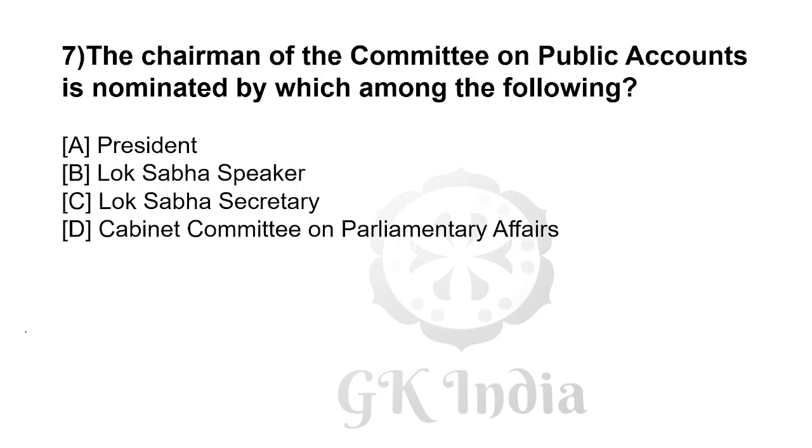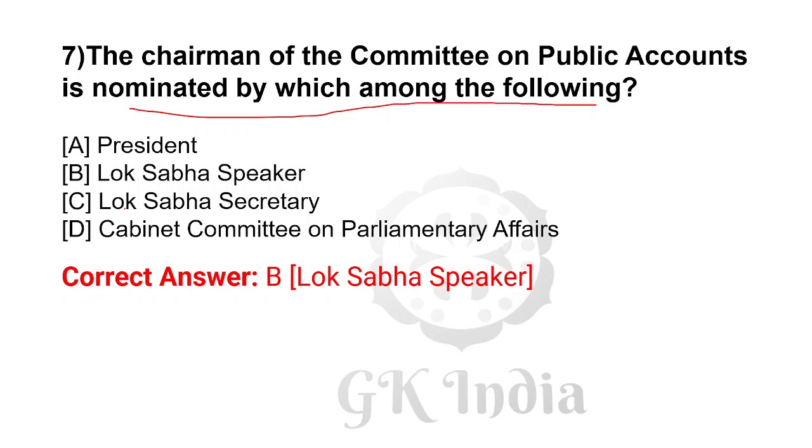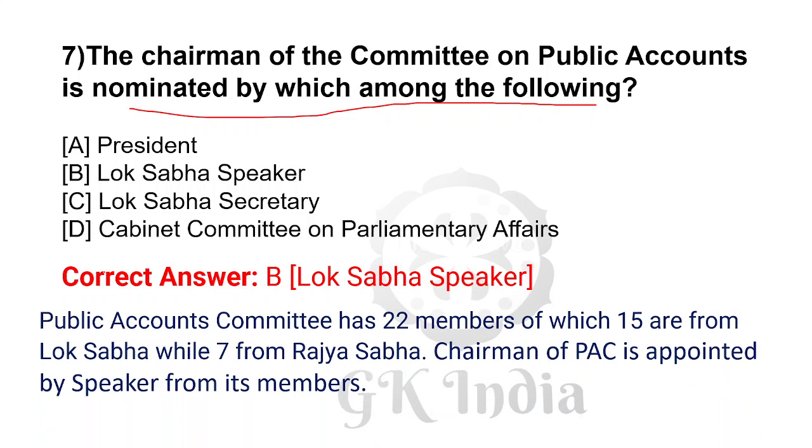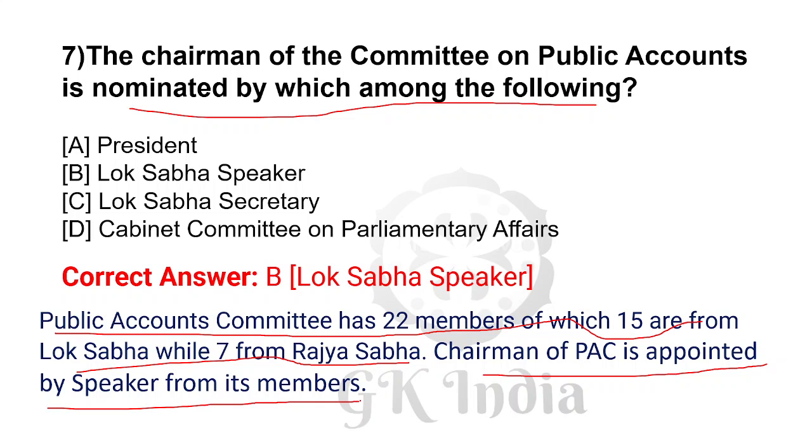The chairman of the Committee on Public Accounts is nominated by which of the following? Correct answer is Lok Sabha Speaker. The Public Accounts Committee has 22 members, of which 15 are from Lok Sabha, while 7 are from Rajya Sabha. Chairman of the Public Accounts Committee is appointed by the Speaker from its members.